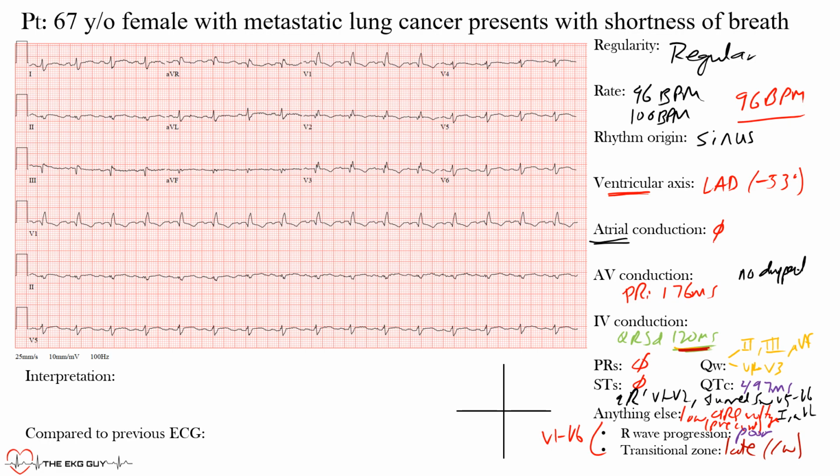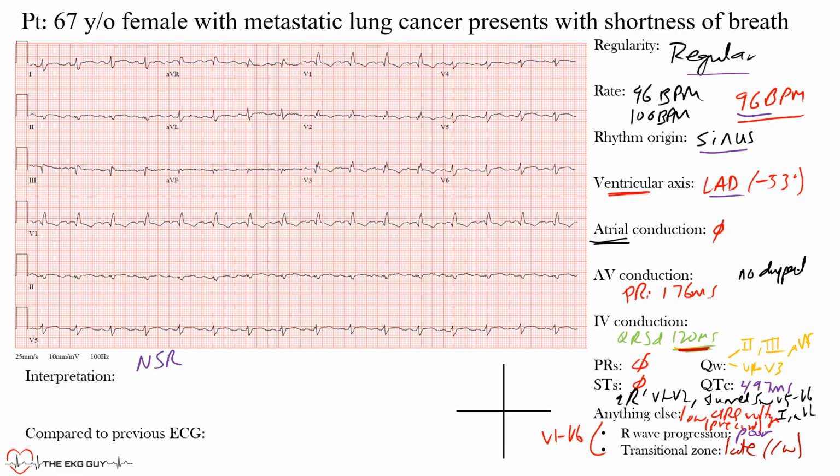All right, so now let's put together everything we got here. We have a rhythm that we said is regular, with a rate of 96 beats per minute, and sinus rhythm. So what does that tell you right now? We have normal sinus rhythm: normal rate, sinus rhythm, and regular. We also mentioned that we have a left axis deviation at negative 53 degrees, which may suggest a left anterior fascicular block.